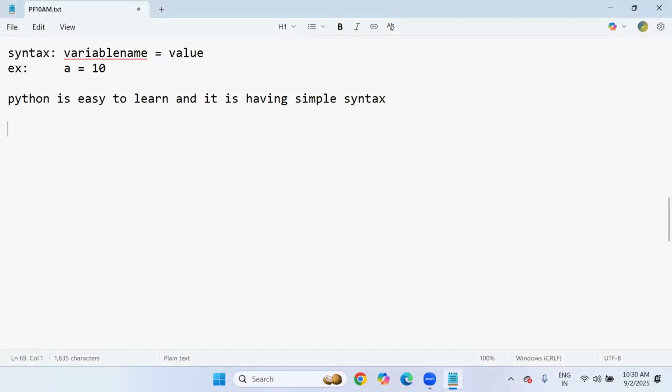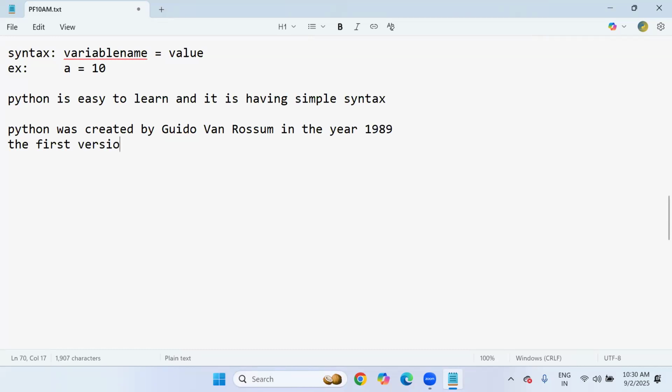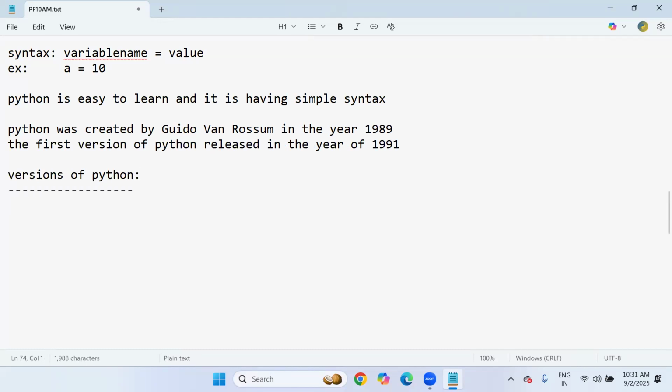Okay. Next, Python was designed or created by Guido van Rossum. He is the initial creator of Python, in the year 1989. And the first version of Python was released into the market in the year 1991. What are the versions of Python so far? Okay, so here I'm writing the versions of Python, sir.